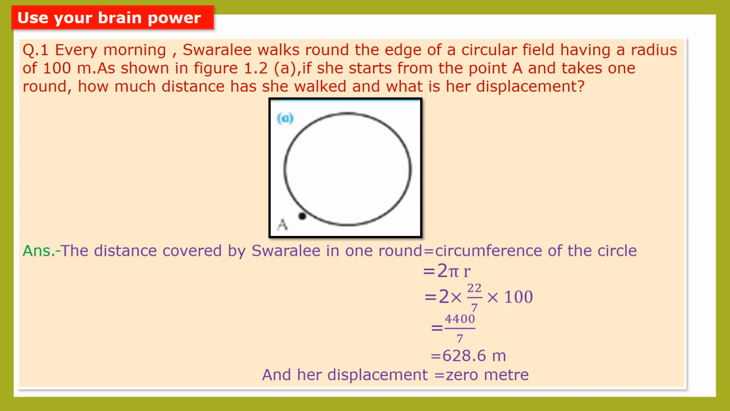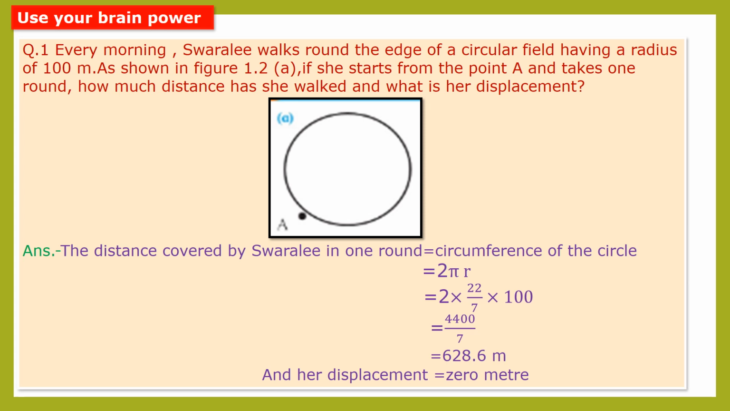For calculating the distance covered by Swarali in one round, we first see the shape of the round. Here the shape of the round is circular, so obviously we have to calculate the circumference of the circle. The formula for the circumference of a circle is 2 pi r. So that is equal to 2 into pi value 22 upon 7 into 100. That will be 4400 upon 7. So the answer will be 628.6 meter.